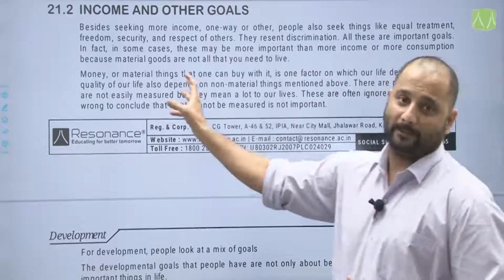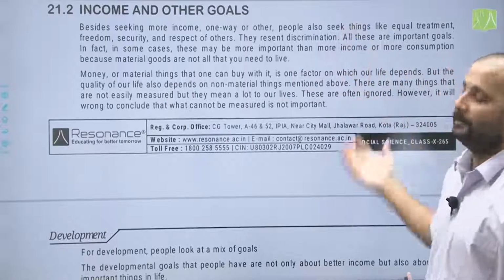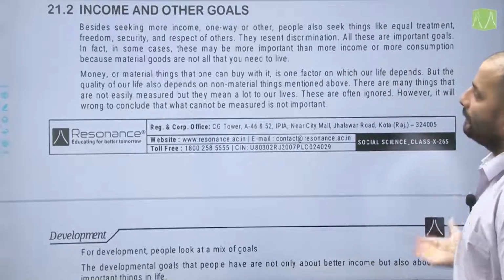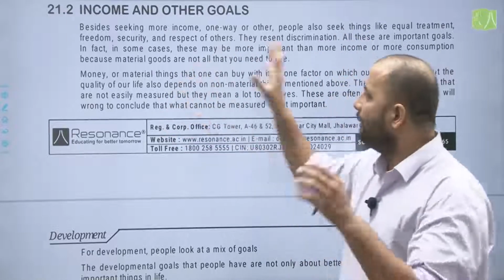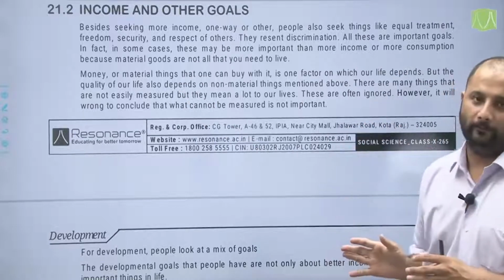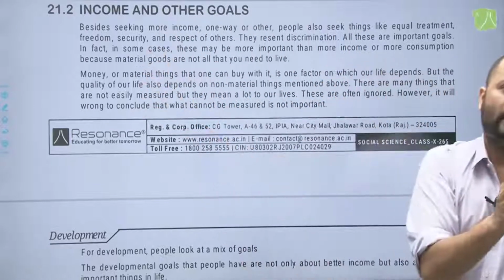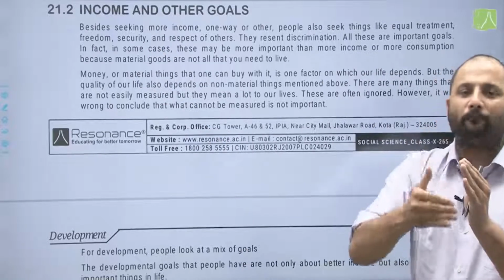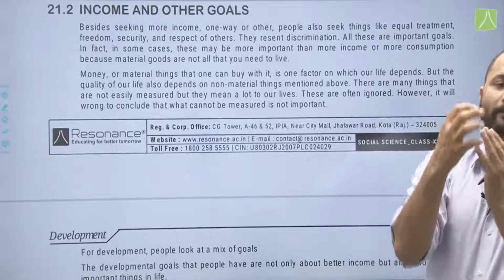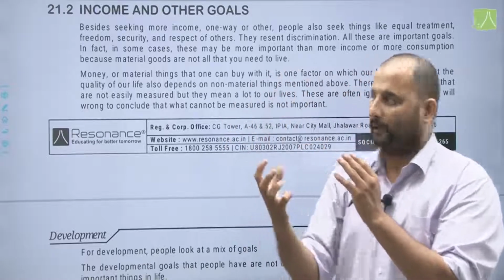In fact, in some cases, these may be more important than more income or more consumption, because material goods are not all that you need to live. So, therefore, they have explained that okay, definitely income is an important aspect, but apart from income, for certain people some other aspects are equally important.